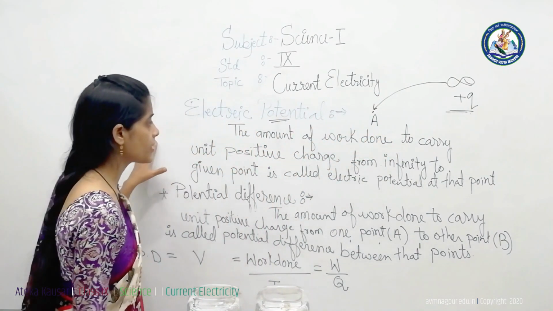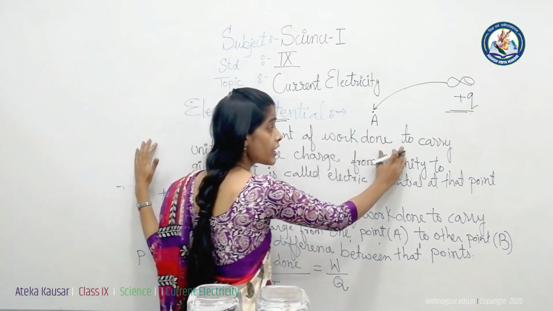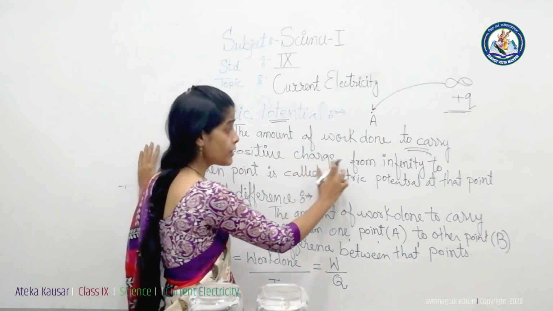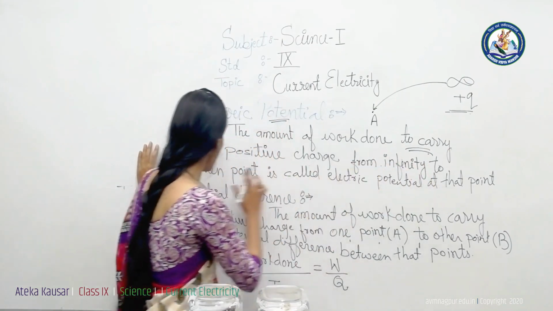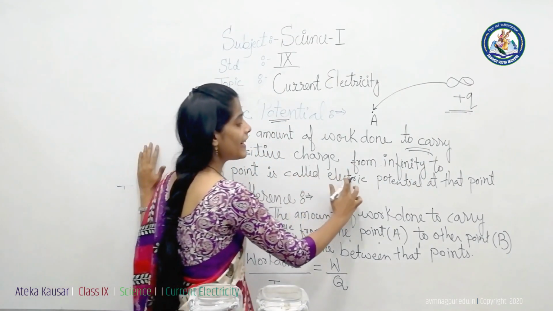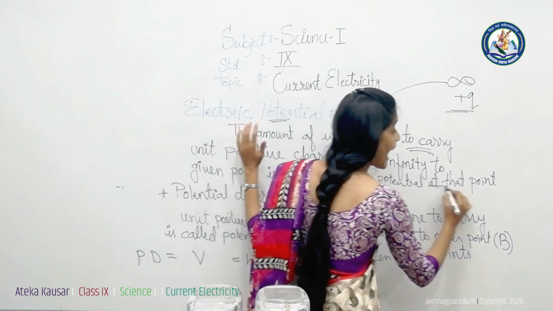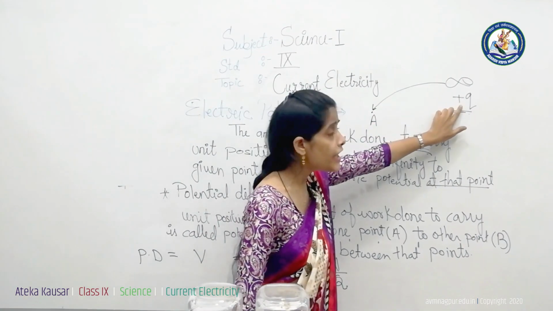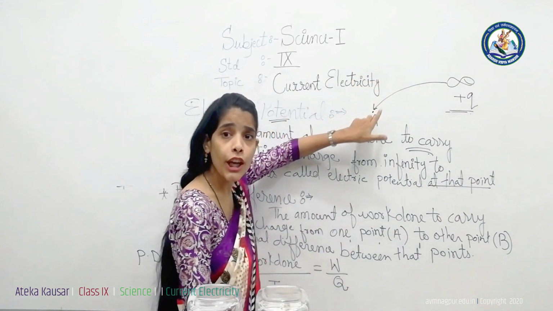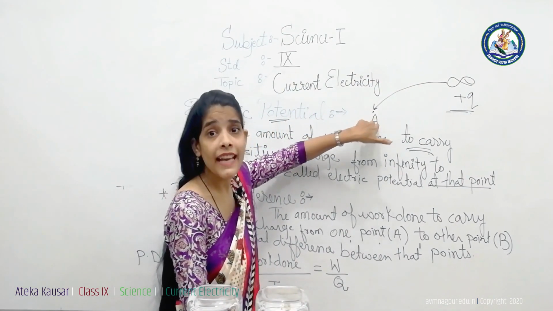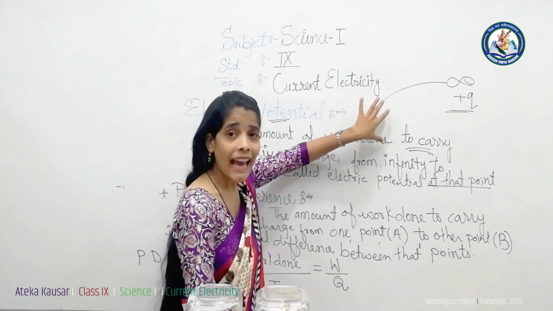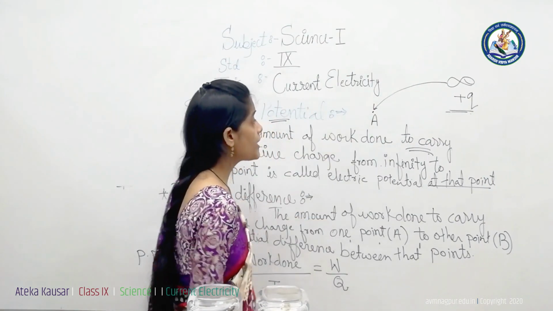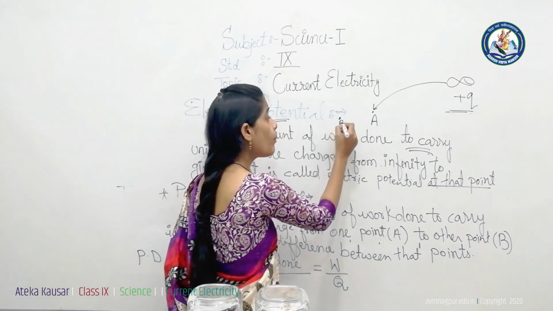The simple definition: the amount of work done to carry a unit positive charge from infinity to a given point is called electric potential at that point. What happens if I move that charge from point A to point B?